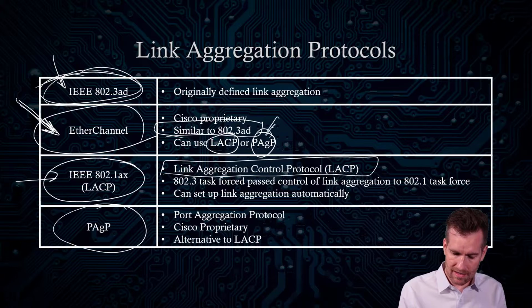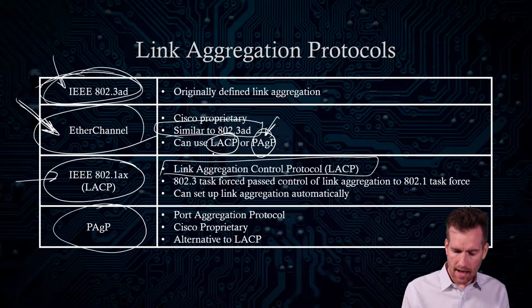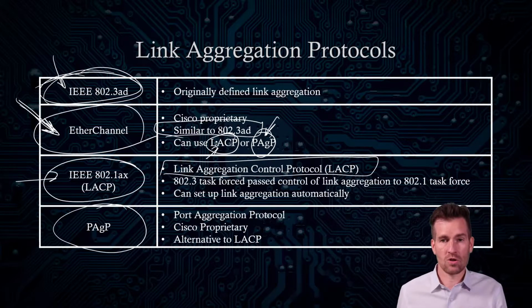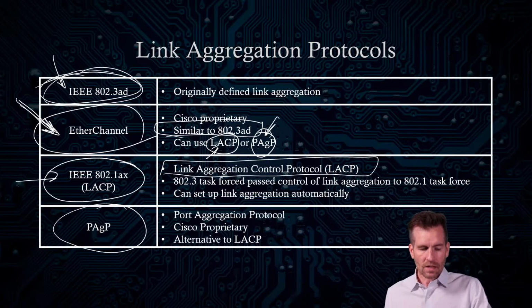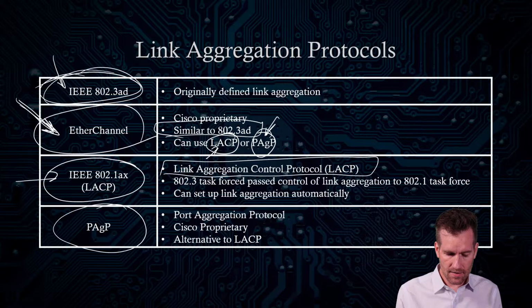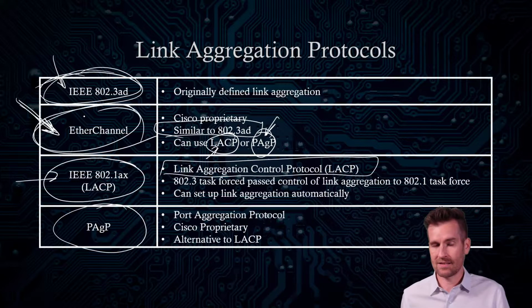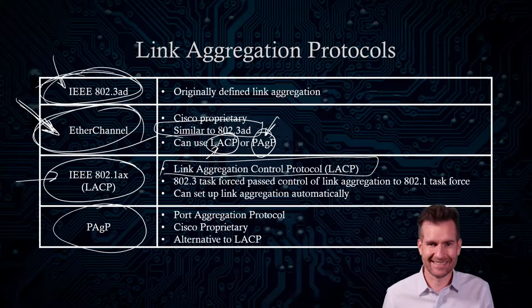So we can choose the Cisco version of auto creation, we can choose the industry standard, non-proprietary version, or just turn it on and say, this is going to be EtherChannel. Let's turn it on.